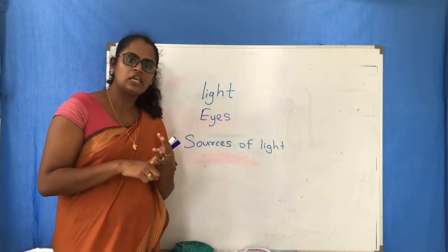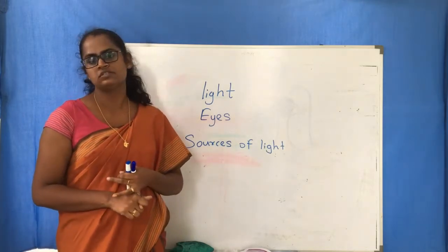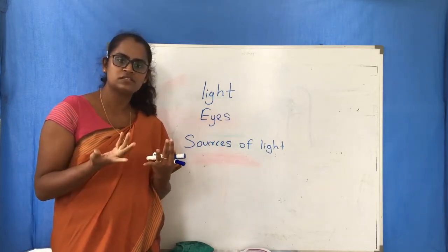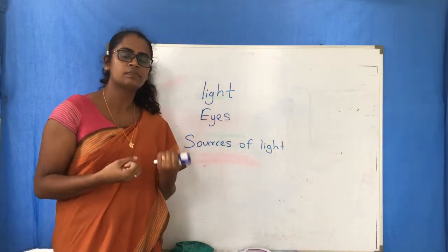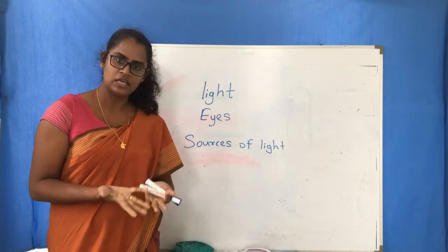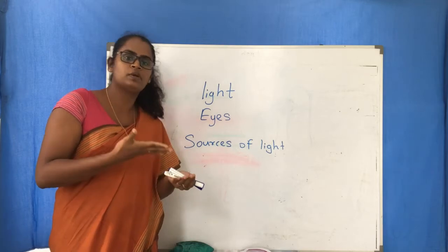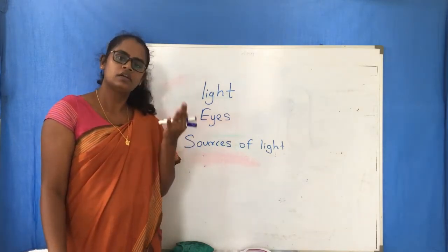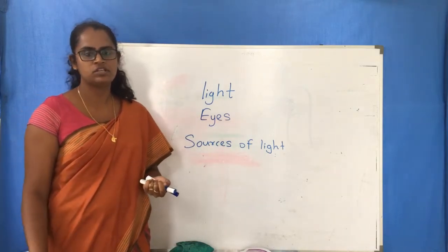So now I think the sources of light, luminous objects and non-luminous objects are clear. Sources of light means the objects which emit light. Luminous objects means objects which can produce their own light. Non-luminous objects means objects which cannot produce their own light. For example, a book cannot produce light, so it is a non-luminous object.